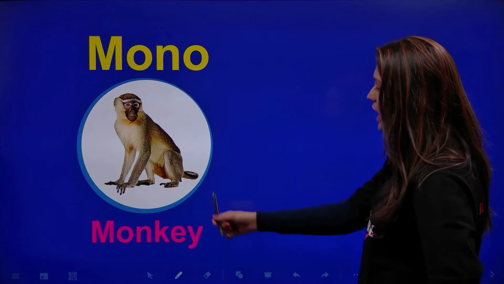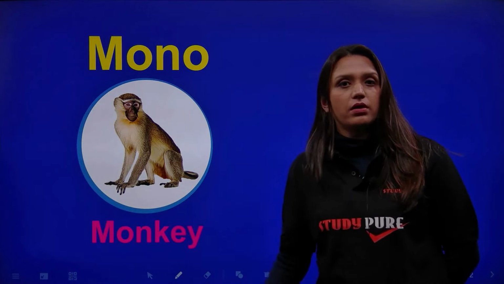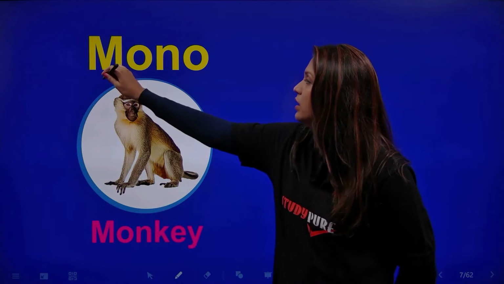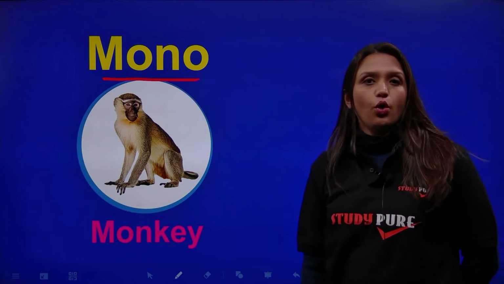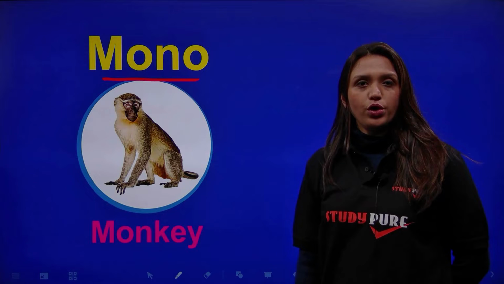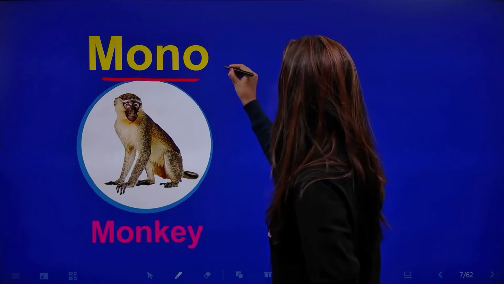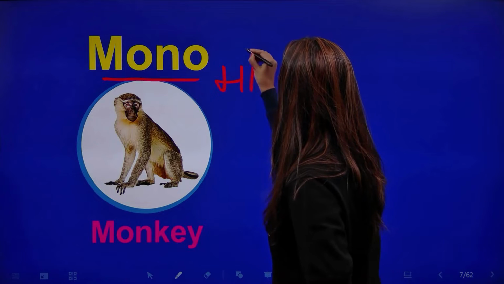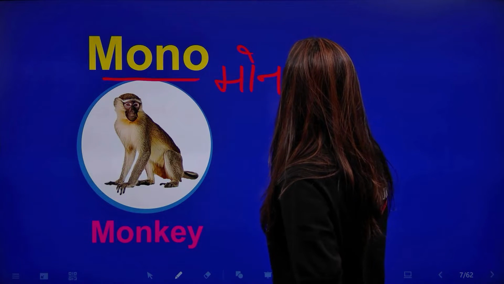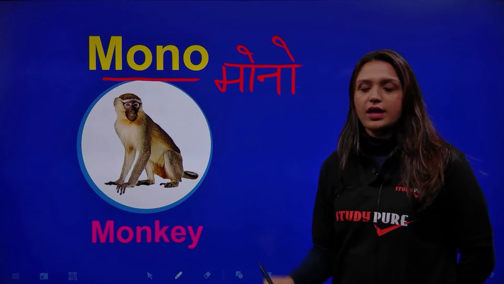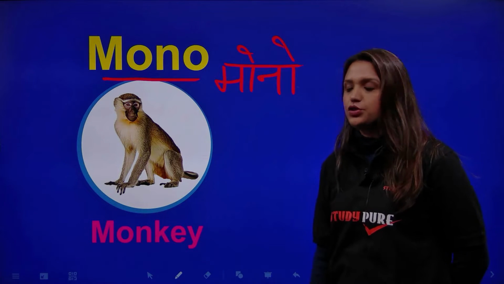Moving on. We have a very naughty monkey here. And how do we say a monkey in Spanish? A monkey is called a mono. Mono. I'll repeat it. Mono. That's a monkey in Spanish.